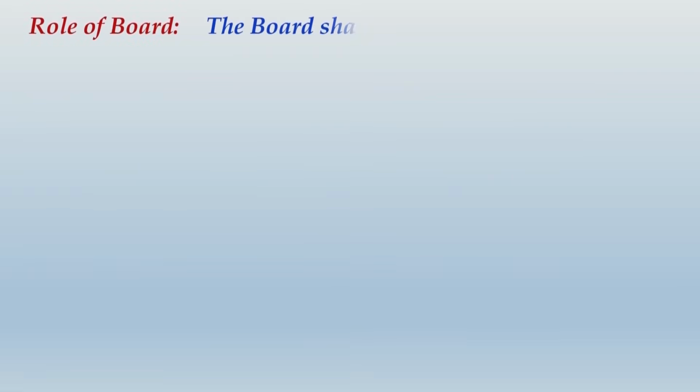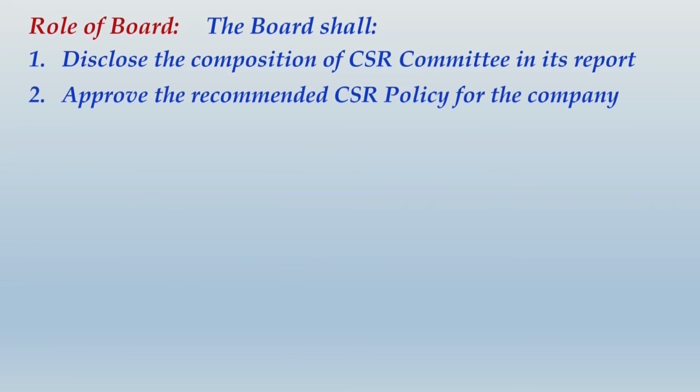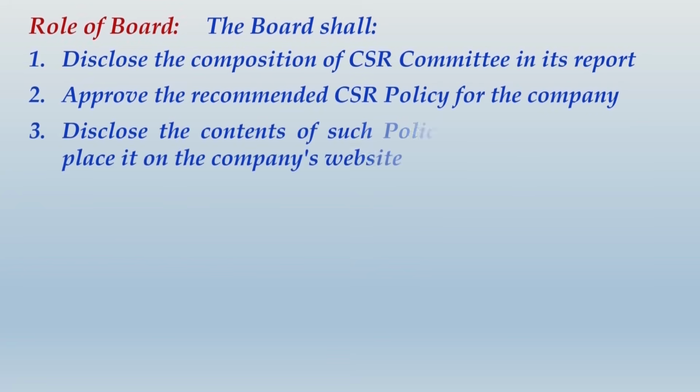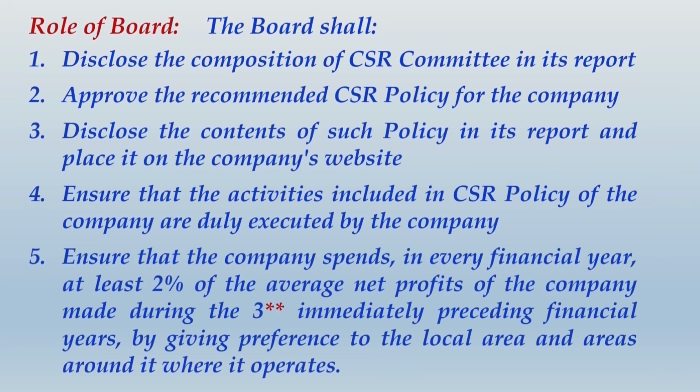So please write, the board shall disclose the composition of the CSR committee in its report, approve the recommended CSR policy for the company, disclose the contents of such policy in its report and place it on the company's website, ensure that the activities included in the CSR policy of the company are duly executed by the company, and ensure that the company spends in every financial year at least 2% of the average net profits of the company made during the 3 immediately preceding financial years by giving preference to the local area and areas around it where it operates.